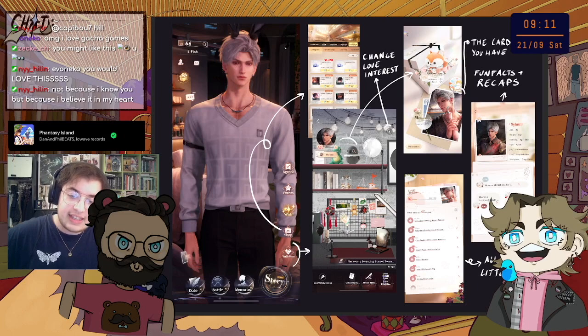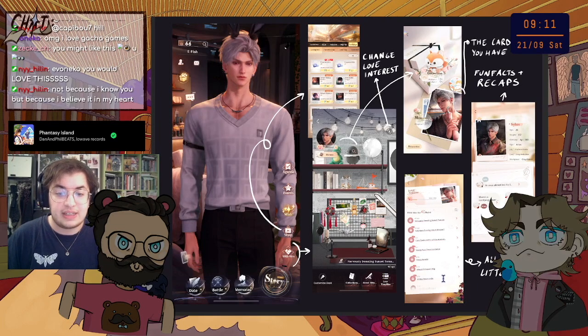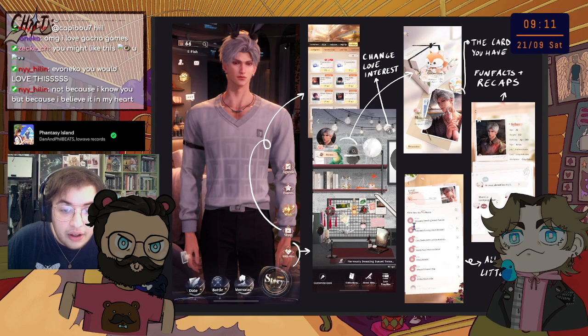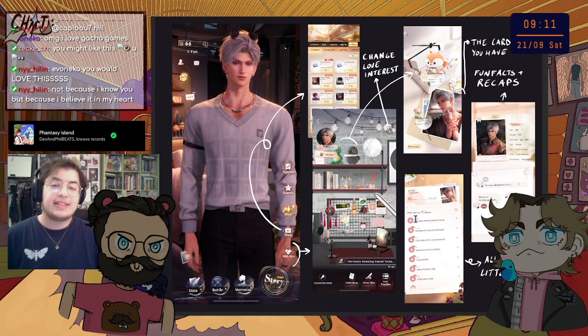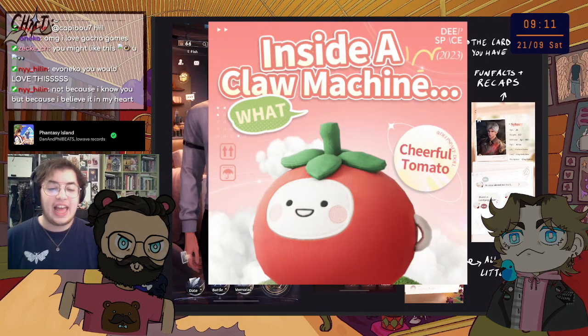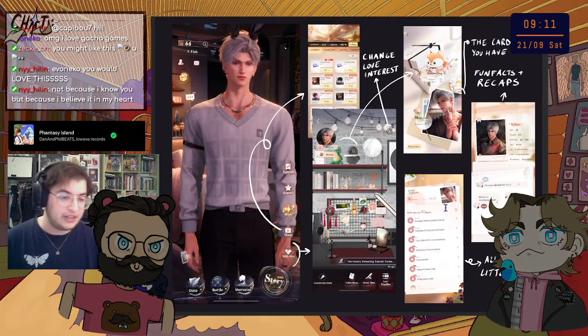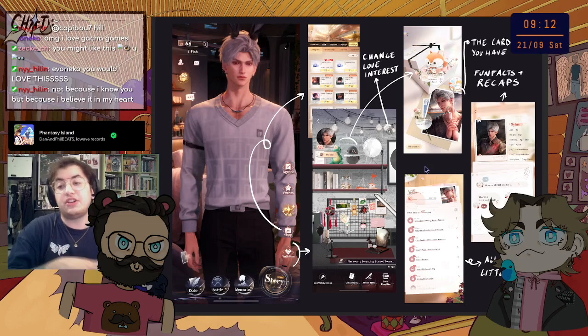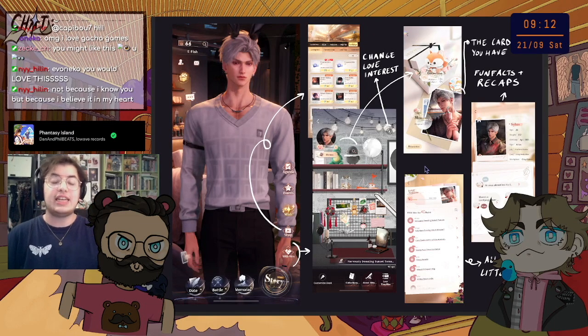And then the love timeline, same. It's little things, basically the last things you've done with the character. For example, here you have "Never Cease Sweating Sunset Tomato." That happened because I got a sunset tomato plushie, and that is the name of the achievement for it. So basically, those are just little summaries of what you've done so far with that character in the game, in the dating love interest part.